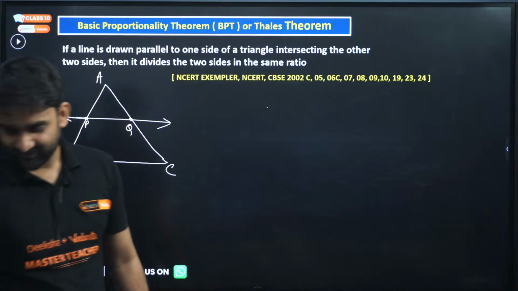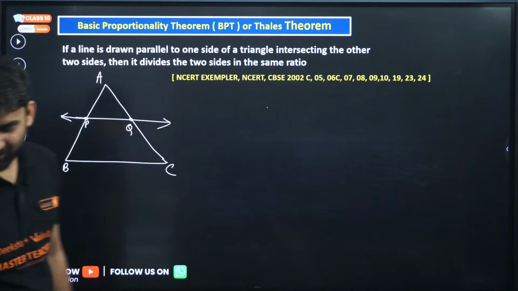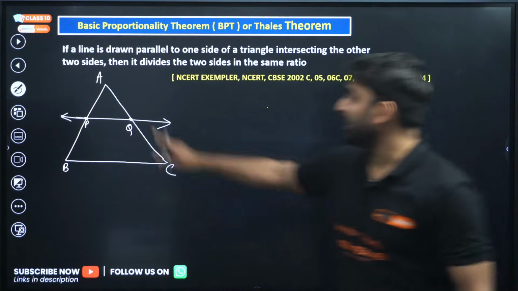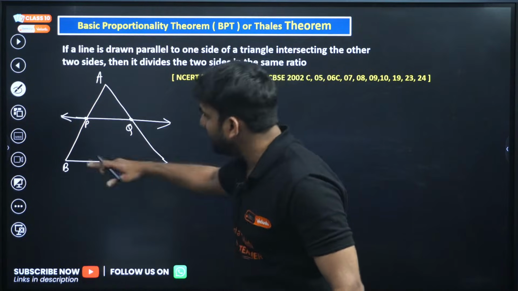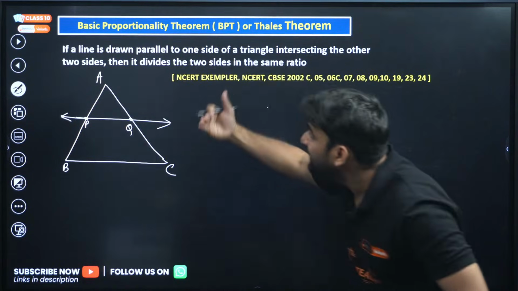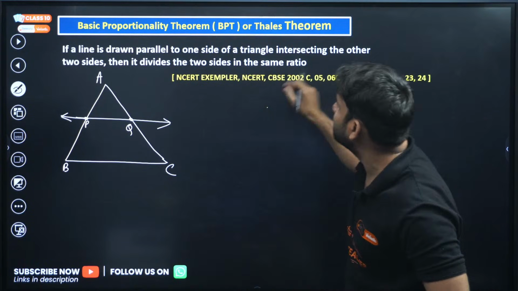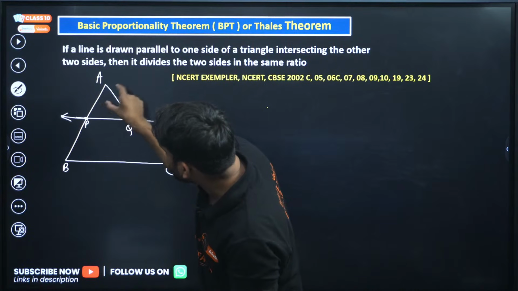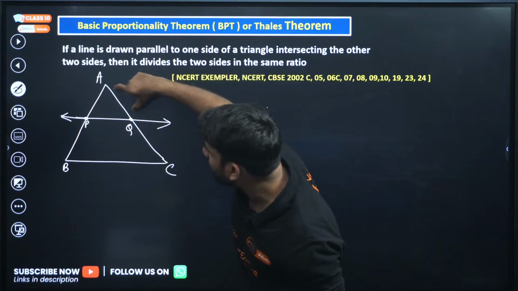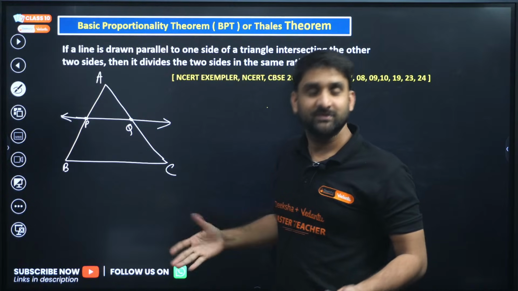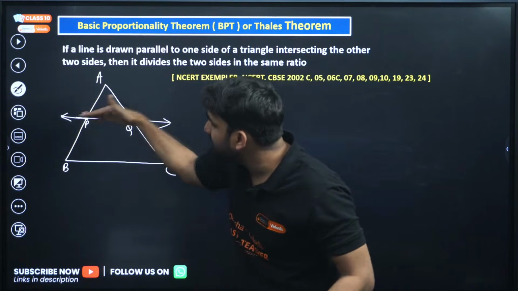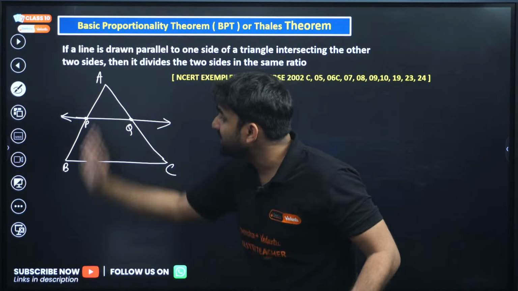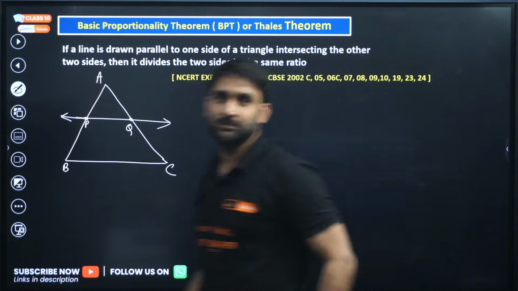Okay, my dear, I hope you are there. So let's prove this. There is a triangle ABC and PQ is parallel to BC. Then this theorem says that it divides the two sides in the same ratio. Means AP divided by PB is equal to AQ divided by QC. This is the BPT. When one line is drawn parallel to any one side of the triangle, then that line divides the other two sides in the same ratio.